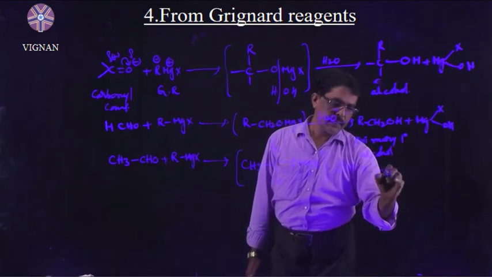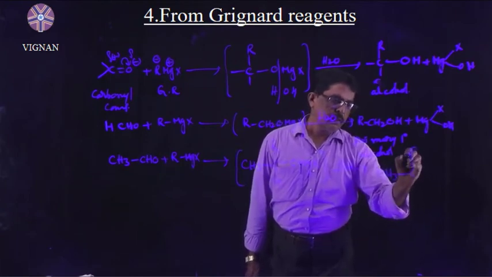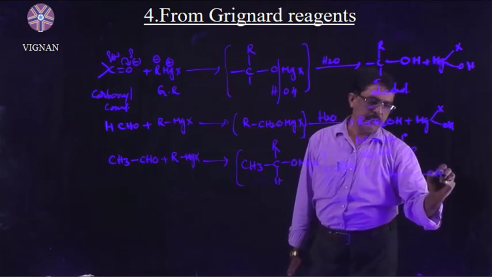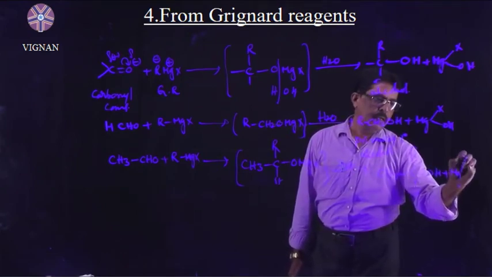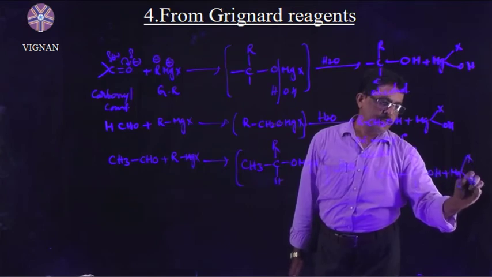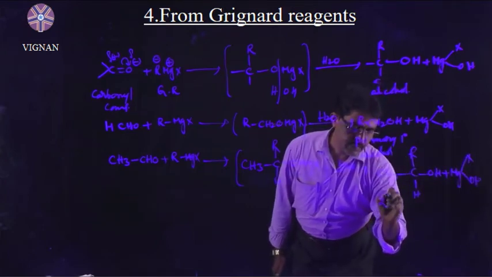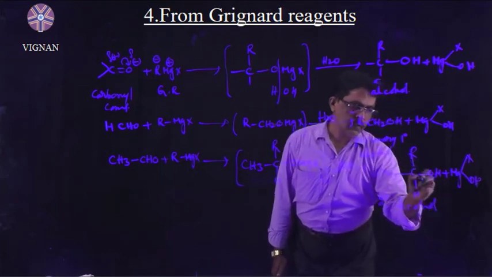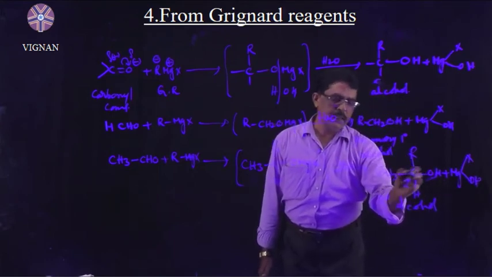Then we will get CH3CHROH plus MgXOH. This one is a 2 degree alcohol. Why? Because the alcohol is attached to a 2 degree carbon.